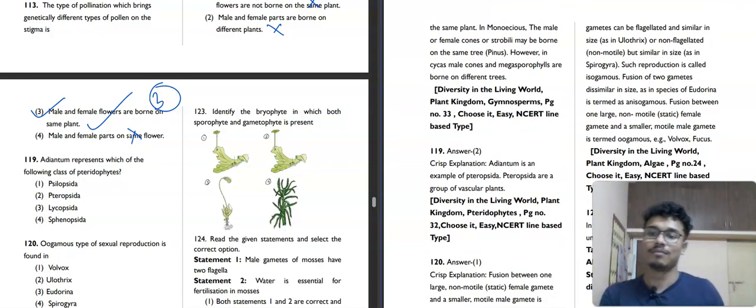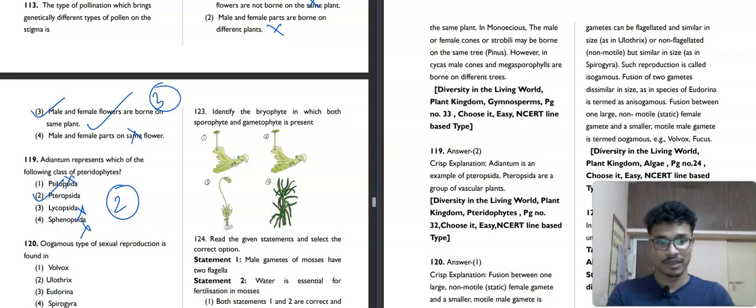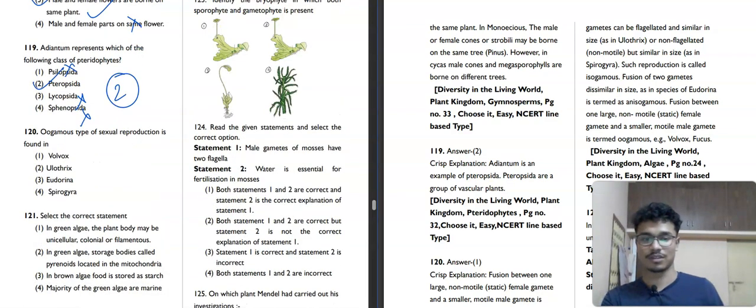Which addendum represents which of the following classes of pteridophyte? Okay, let's see. Psilopsida, no. Pteropsida, yes. Lycopsida, no. Sphenopsida, no. The second option, the addendum represents the Pteropsida class. Now we will move towards the next question, question number 120.